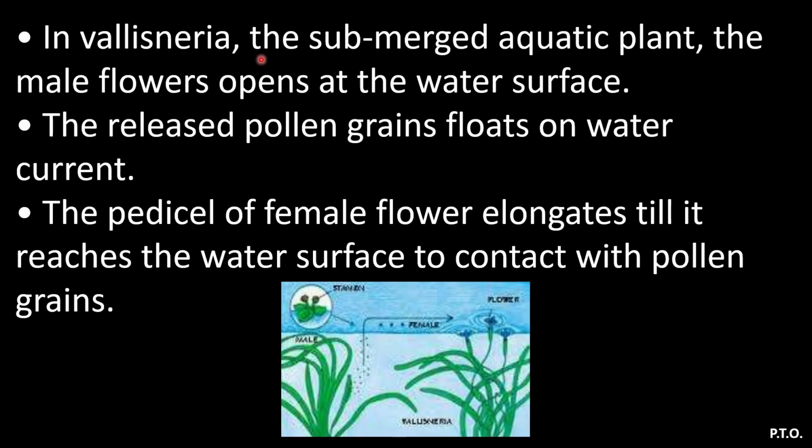In Vallisneria, the submerged aquatic plant, the male flowers open at the water surface. The released pollen grains float on the water current. The pedicel of the female flower elongates till it reaches the water surface to contact the pollen grains. So in plants like Vallisneria, the pollen grains float on the water current because the male flowers open at the water surface. At that time the pedicel of the female flower elongates and reaches the water surface to contact the pollen grains.